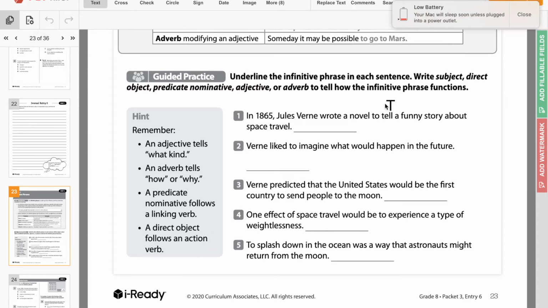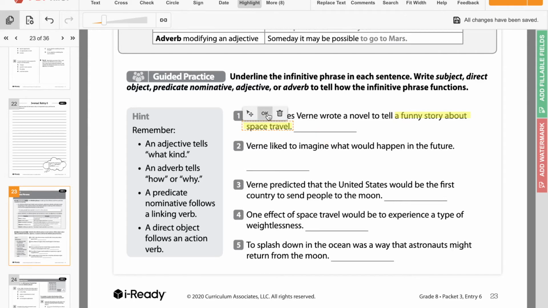So it says, in 1865, Jules Verne wrote a novel to tell a funny story about space travel. So, we need to look for that to. So it says to tell. Well, that is a verb following the word to. So we know to tell is our infinitive. Now, what is our infinitive phrase? To tell a funny story about space travel. Because if we said to tell what, it would be a funny story about space travel.